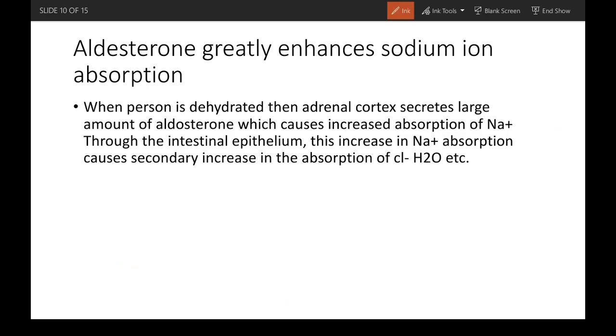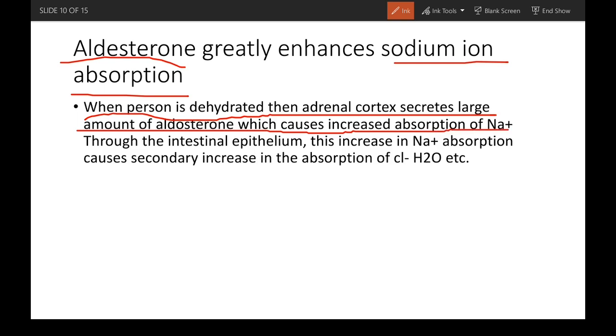Now aldosterone greatly enhances sodium ion absorption. Aldosterone is a hormone secreted by the cortex of the adrenal gland. When a person is dehydrated, the adrenal cortex secretes a large amount of aldosterone, which causes increased absorption of sodium ion through the intestinal epithelium.